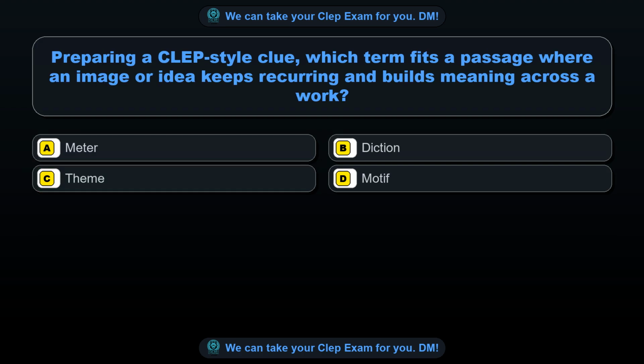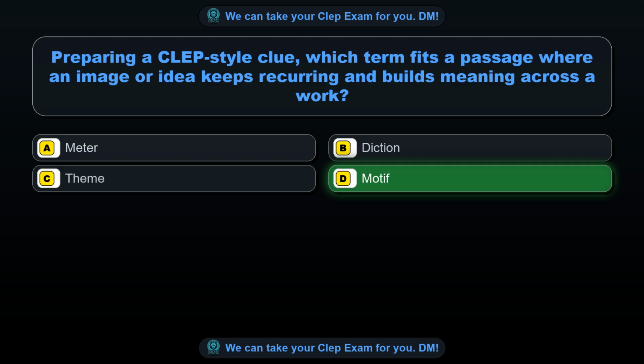Question 48. Preparing a CLEP-style clue, which term fits a passage where an image or idea keeps recurring and builds meaning across a work? Option A. Meter. Option B. Diction. Option C. Theme. Option D. Motif. The correct answer is option D.